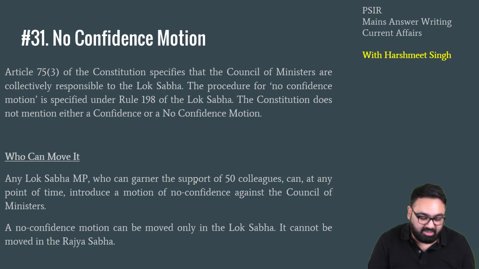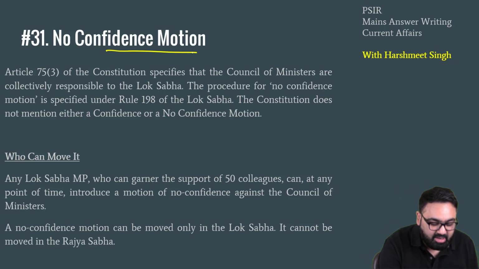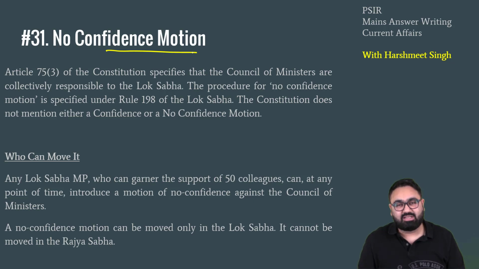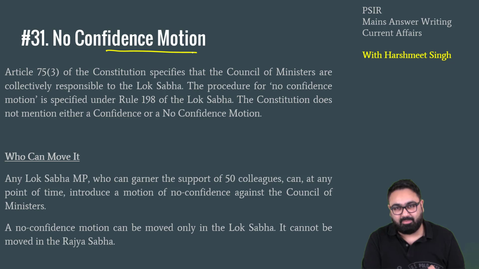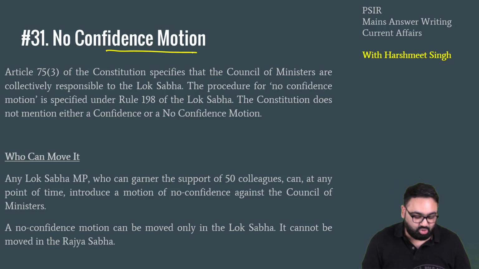First, topic number 31 is no confidence motion. Number 31 because we have already discussed about 30 topics in the first two classes. As you know, a no confidence motion was moved against the government a few months back, and that is why it has again come in the news. No confidence motion is a motion moved by the opposition parties to indicate that the government may have lost the majority support in the Lok Sabha. If it is passed, the entire government has to resign.